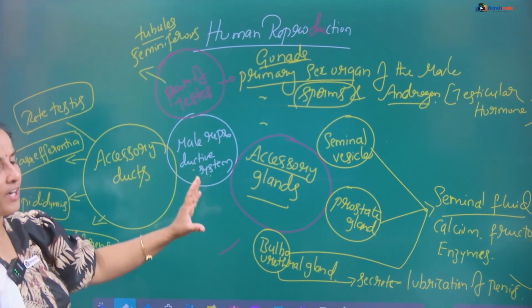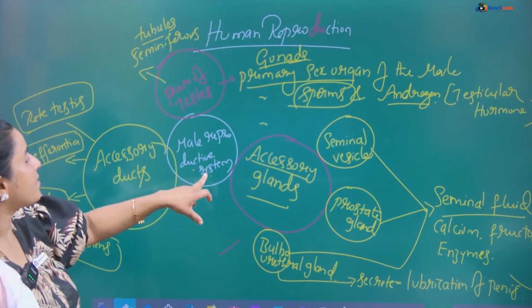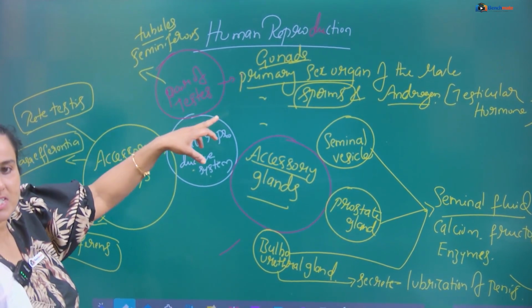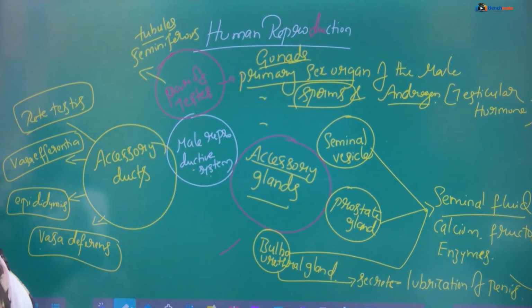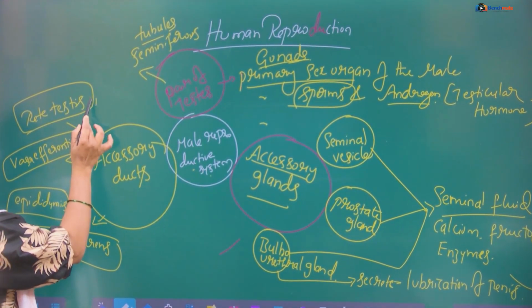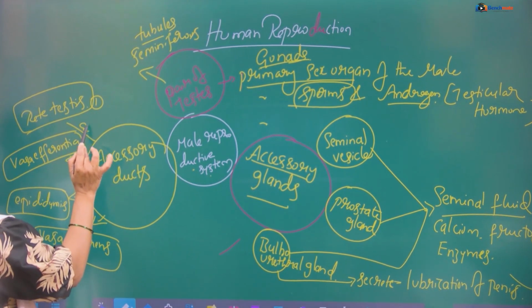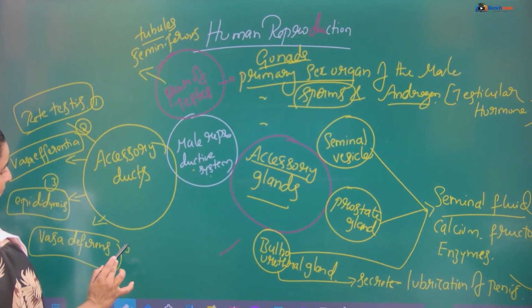So what concepts do you have to understand in the male reproductive system? It consists of a pair of testes, accessory glands, accessory ducts. The accessory ducts: rete testis, vasa efferentia, then epididymis, then vasa deferens.